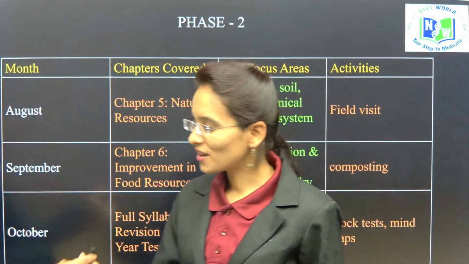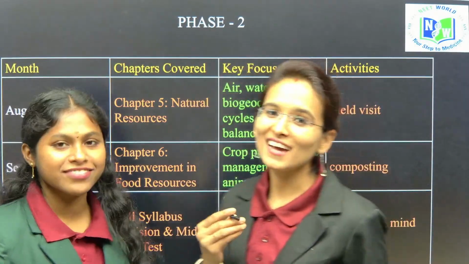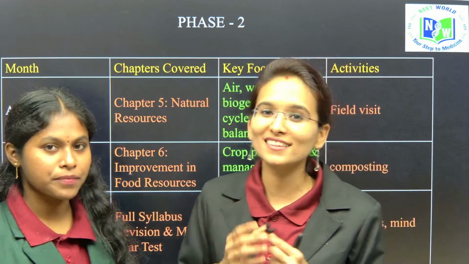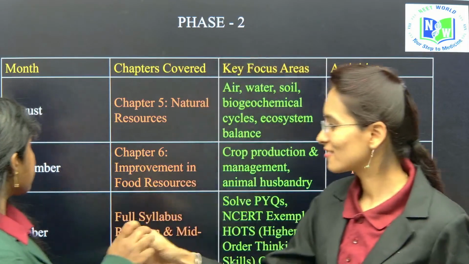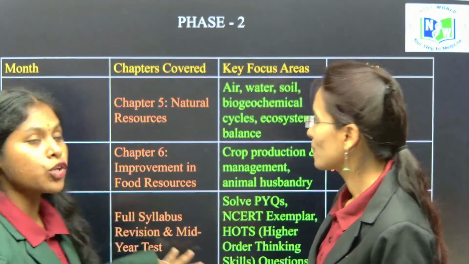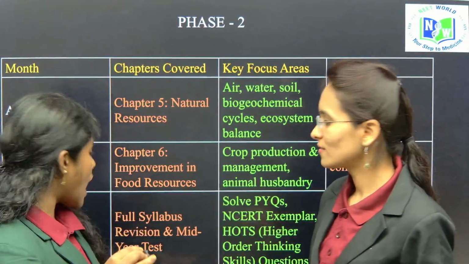Yes. So Narayani ma'am, please explain what the students have to learn and focus on in phase 2. Phase 2 includes the three months from August to October. At the end of October, you are going to have the half-yearly examinations.